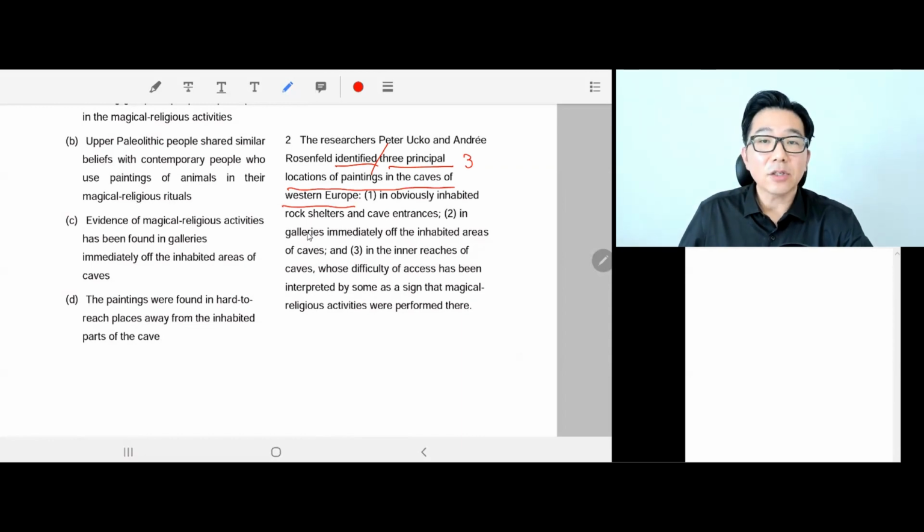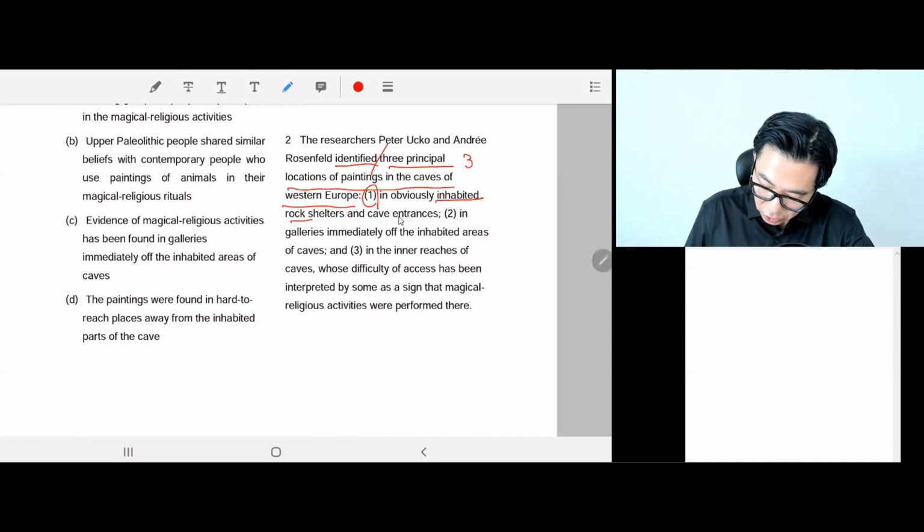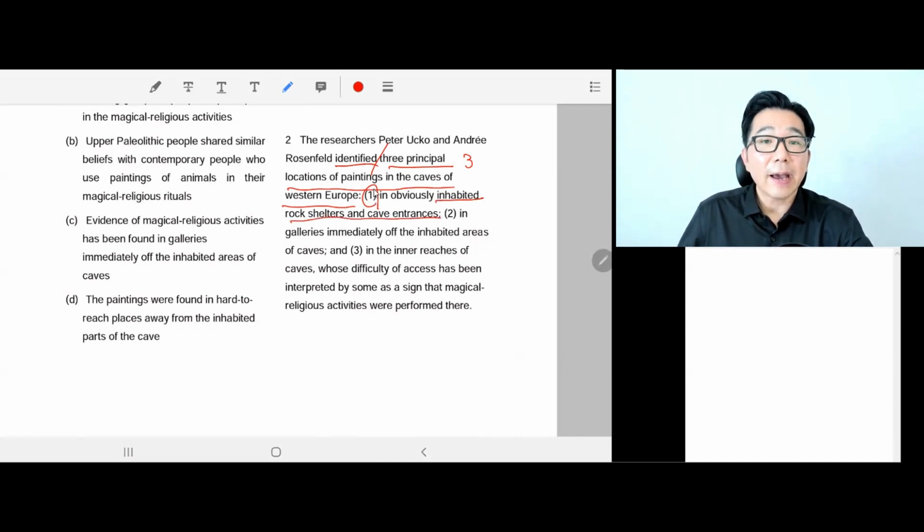So what are the locations? Location number 1, in obviously inhabited rock shelters and cave entrance. So the first location was inhabited rock shelters. So it shows where these people lived, rock shelters and entrance of caves.